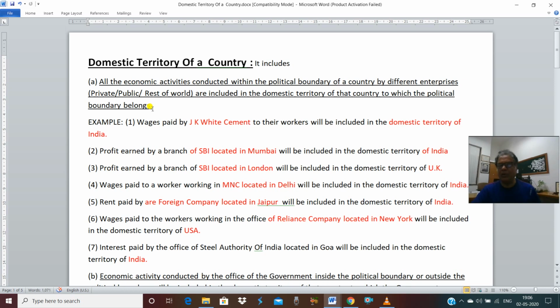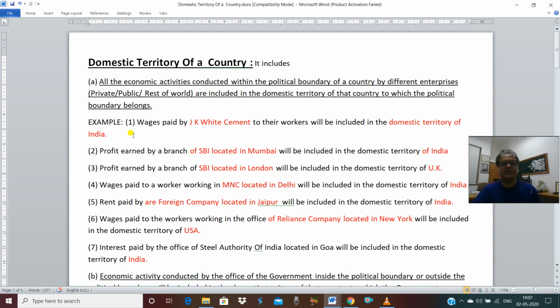For an example, if any economic activity is conducted by any private enterprise, public enterprise or any enterprise from rest of world in India within the political boundary of India, on that water which belongs to India, air which belongs to India, land which belongs to India, then it will come in the domestic territory of India only.